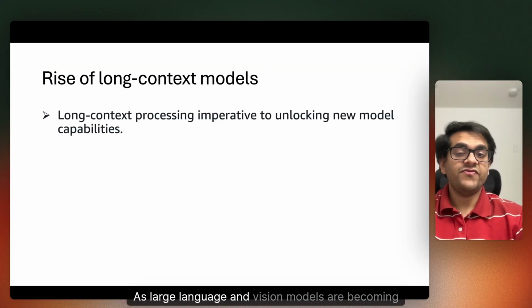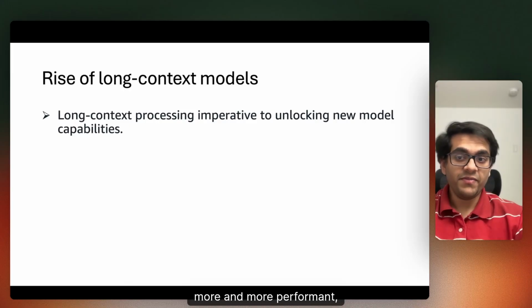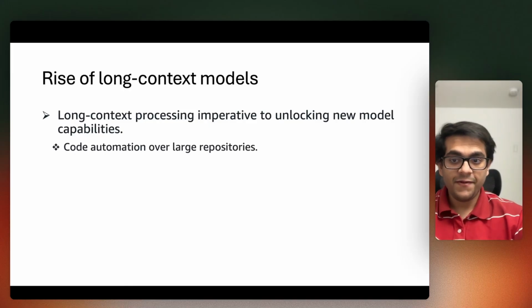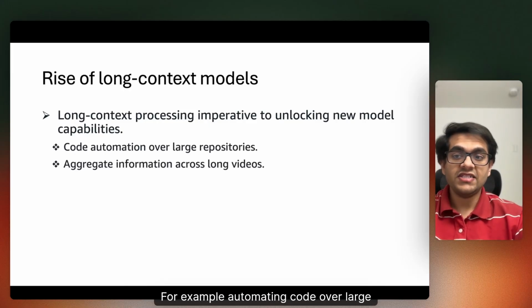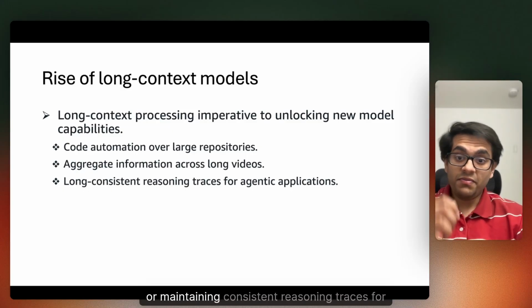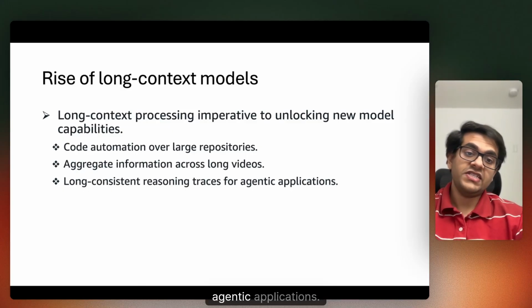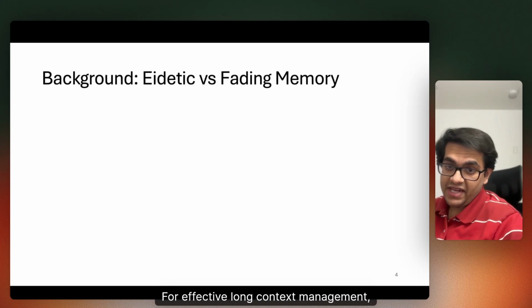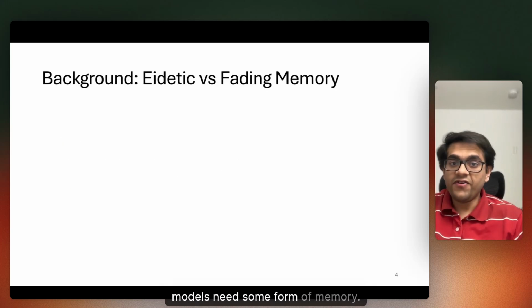As large language and vision models are becoming more and more performant, their ability to process long context length is imperative for unlocking new model capabilities. For example, automating code over large repositories, aggregating information across long videos, or maintaining consistent reasoning traces for agentic applications. For effective long context management, models need some form of memory.